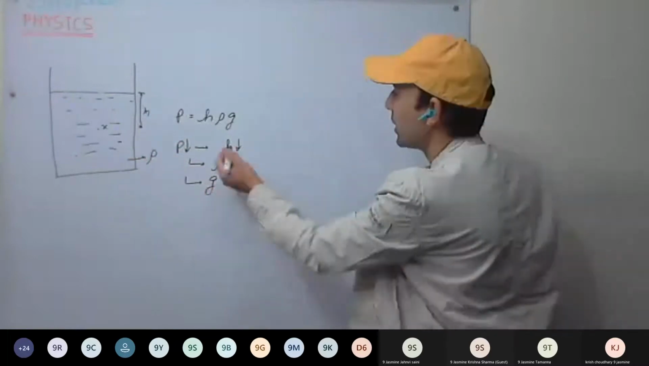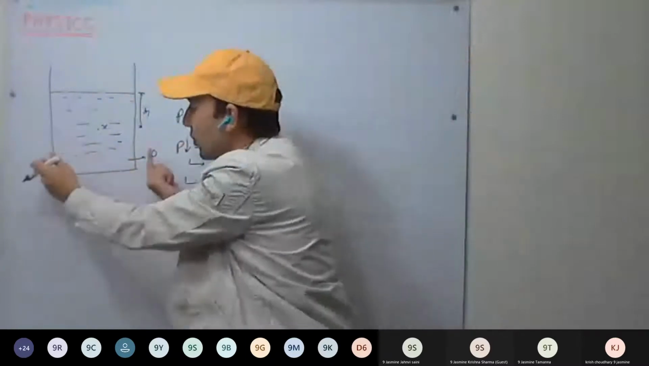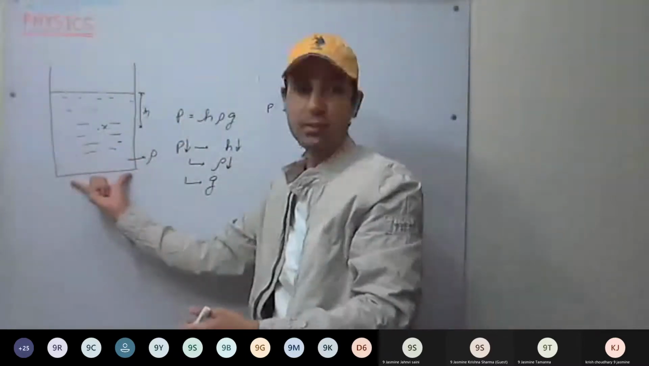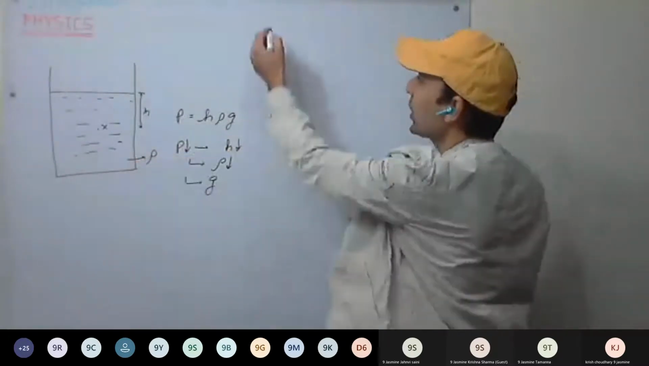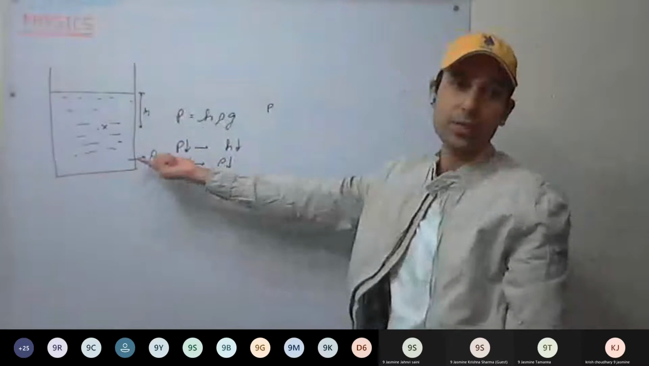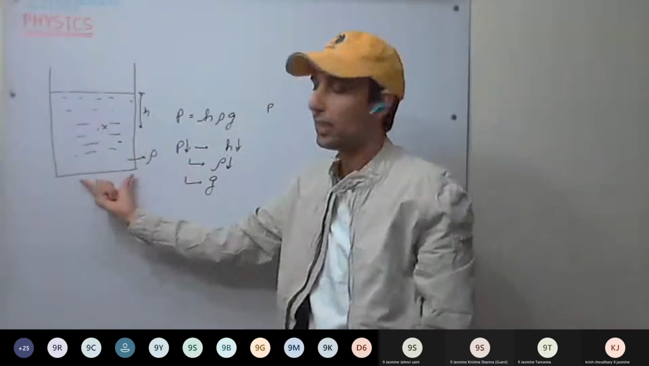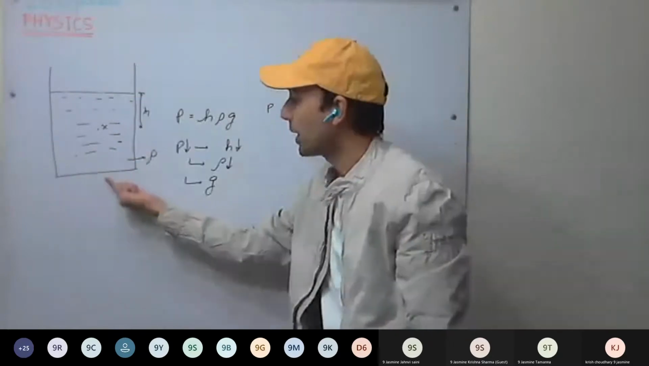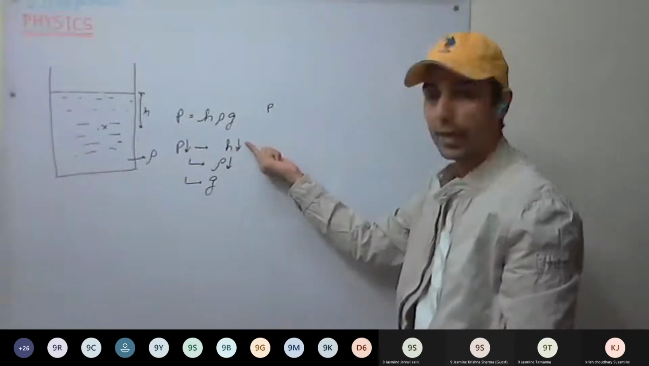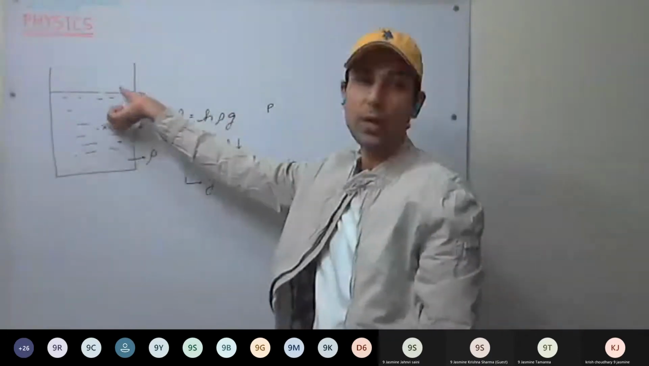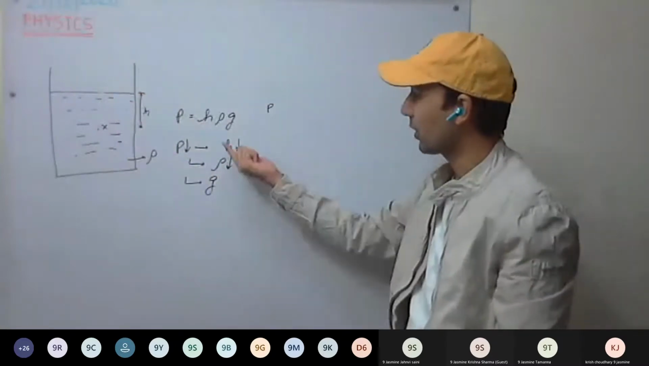Now see here, pressure does not depend on the area of the cross section. It does not depend on the shape and size of the container. Any kind of container you take, it doesn't depend on the shape and size of the container, or on the area of cross section on which the force is being applied. Pressure depends on these 3 factors only: height, that is the depth of the point at which we are calculating the pressure, the density of the liquid, and acceleration due to gravity.